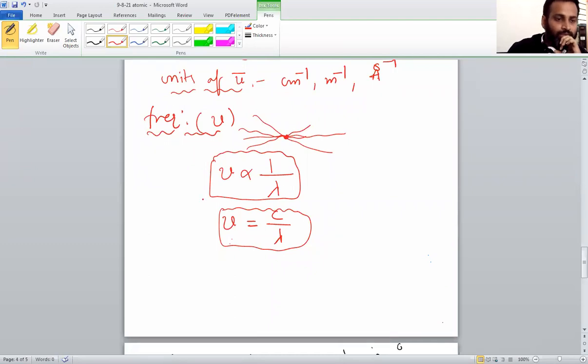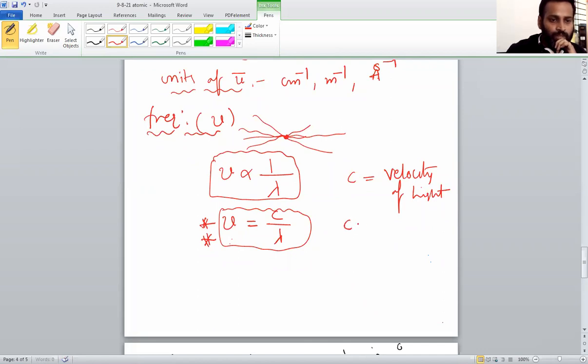So finally, we have one formula here. Frequency nu is equal to C by lambda. What is C? C is the velocity of light or speed of light. Its value everybody knows, I think.